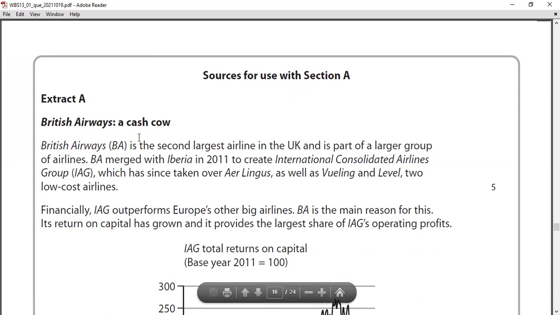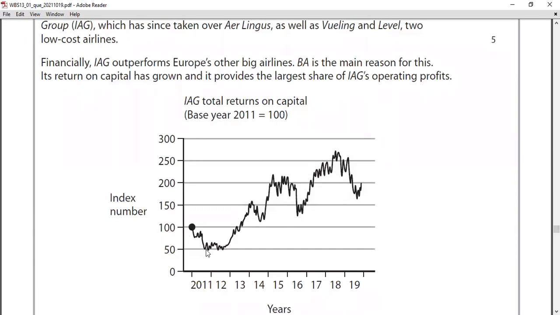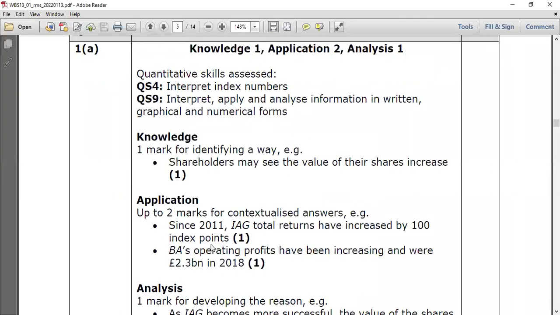And also how shareholders will be affected financially, they say financially IAG outperformed. Right? So BA is the main reason for this. So IAG's total return on capital they have given. Right, in this situation, this is Extract A. They're asking how shareholders will be impacted by this. Right, so you can see the index number, shareholders, they're looking at this number. What can we say? Okay, their share price will be going up. Right, it's good for the shareholders. So as you can see when you're writing, talk about the application, 2 points.